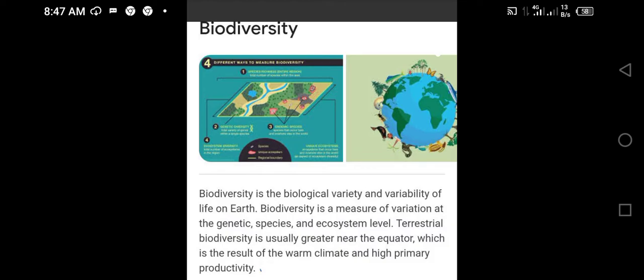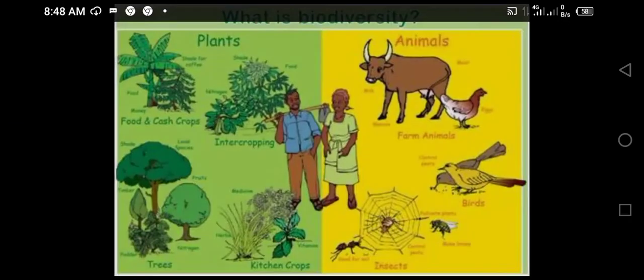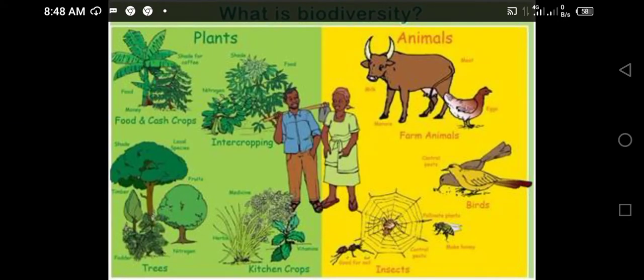Biodiversity is a measure of variation at the genetic, species, and ecosystem level. Terrestrial means organisms living on the Earth. Terrestrial biodiversity is usually greater near the equator, which is the result of warm climate and high primary productivity. So let's know the variety of organisms or life that exists on planet Earth.